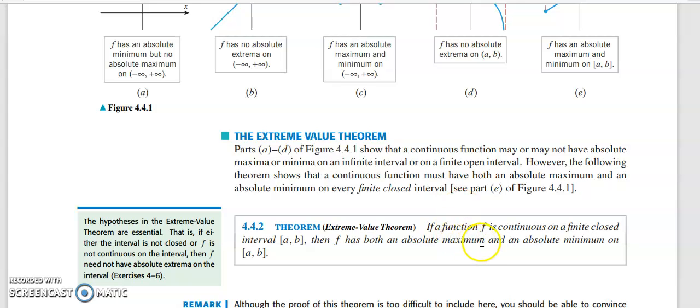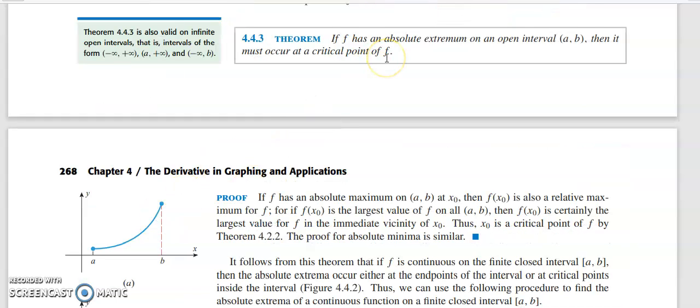endpoints. So if a function f is continuous on a finite closed interval AB, then f has both an absolute maximum and an absolute minimum on closed interval AB. So that is called the extreme value theorem. So if you have a continuous function in the closed interval AB, that will attain both maximum and minimum values. Now let us see one more simple theorem. Extreme value theorem proof okay.